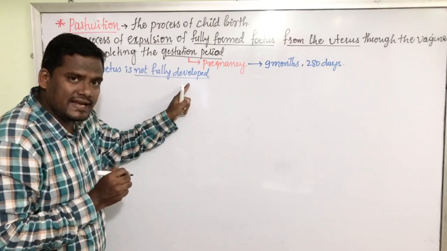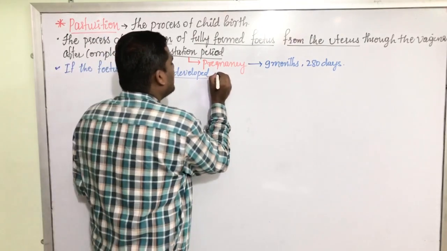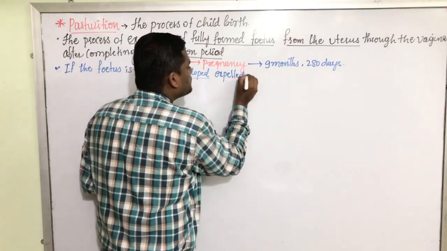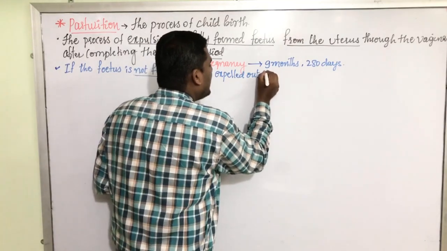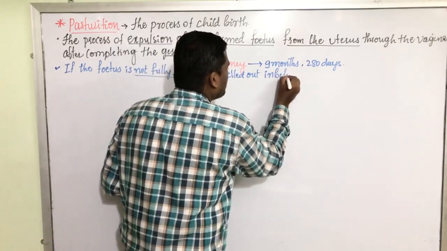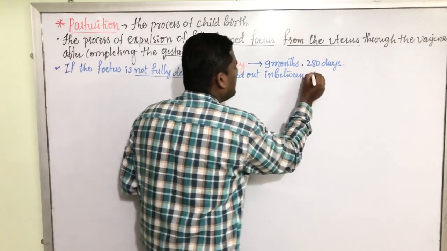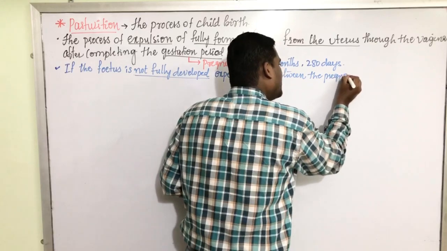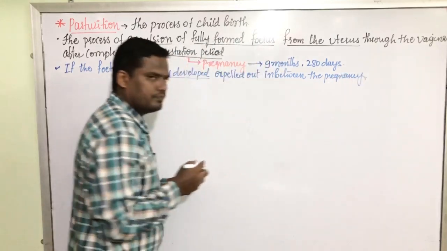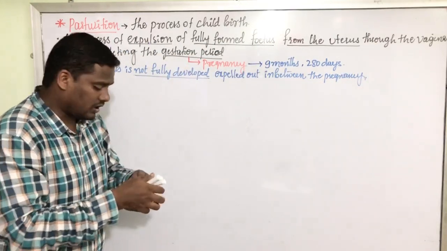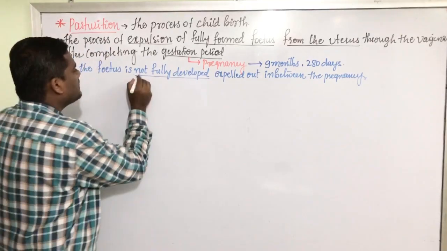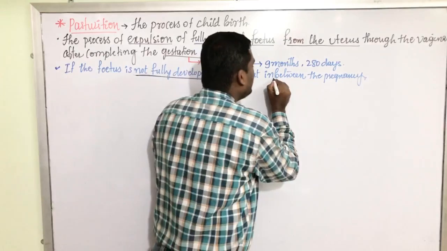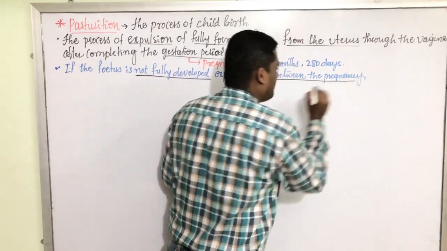This partially developed fetus is expelled out in between the pregnancy. In these two situations, what are the two different scenarios? The fetus is partially developed, and the fetus is expelled in between the pregnancy.